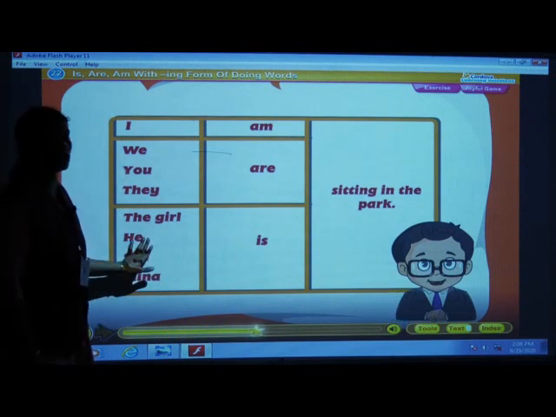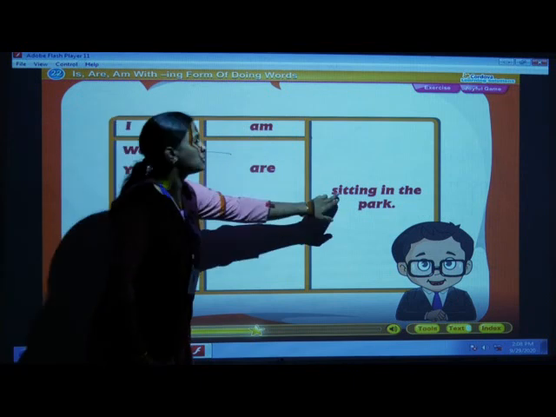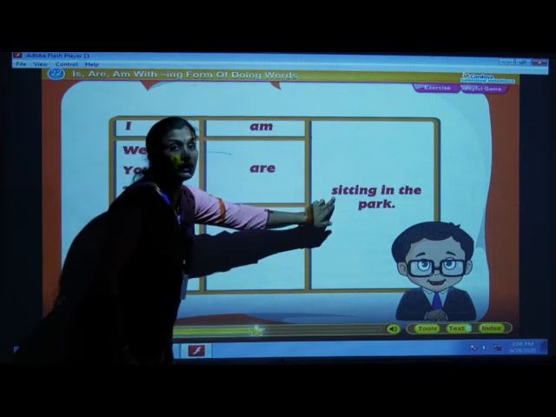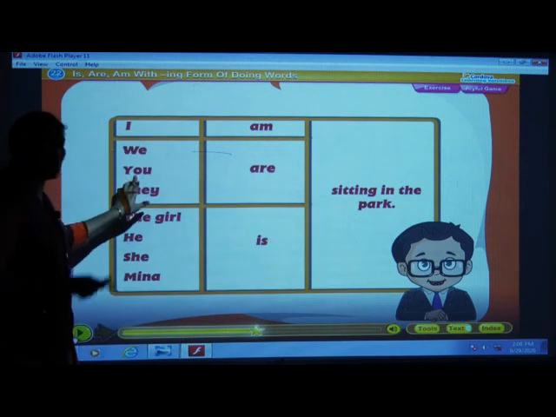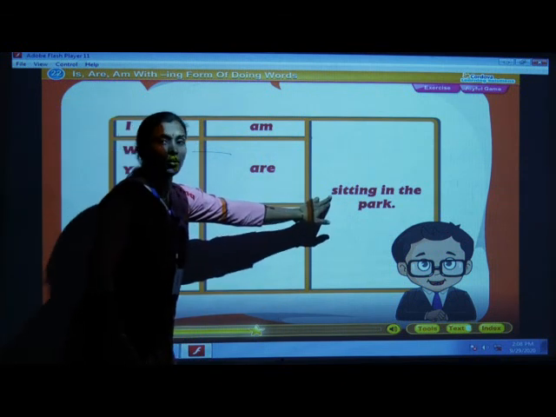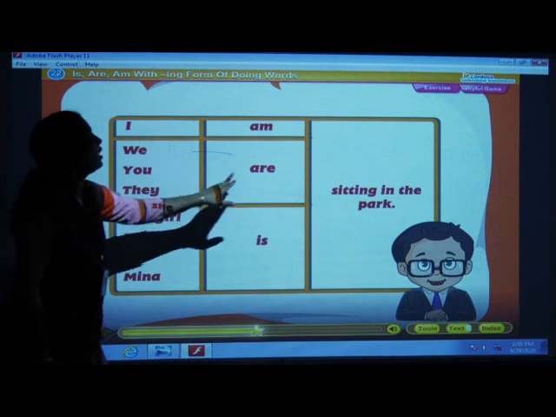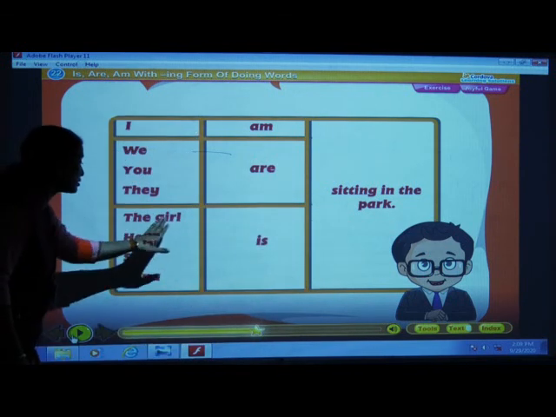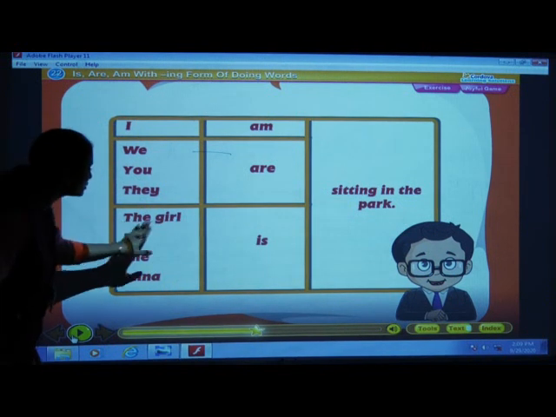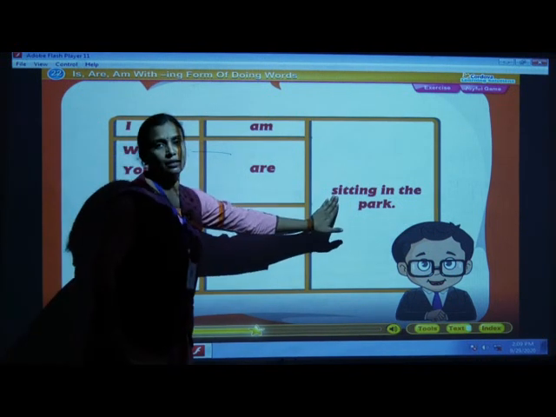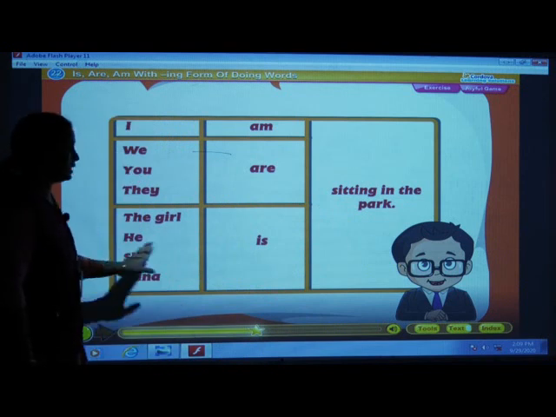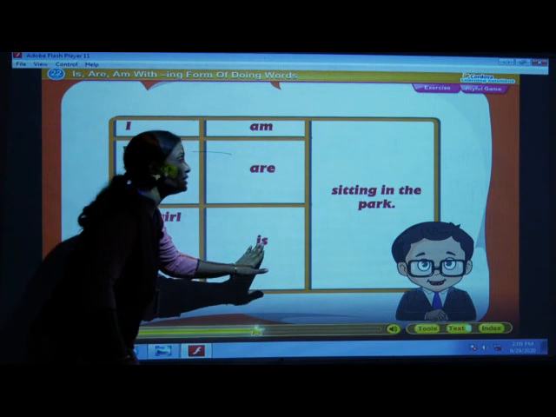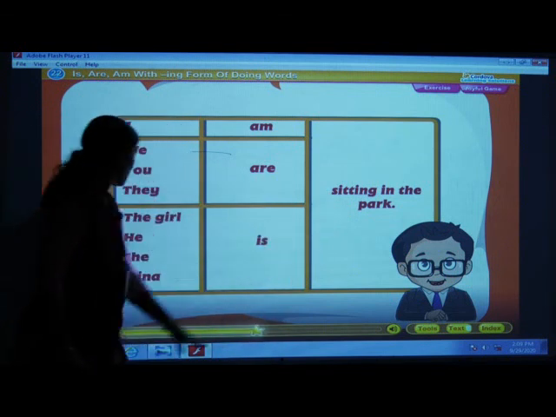Yes, now look at this box, children. I am sitting in the park. We are sitting in the park. You are sitting in the park. And they are sitting in the park. Now children, here, the girl, only one girl. The girl is sitting in the park. He is sitting in the park. She is sitting in the park.